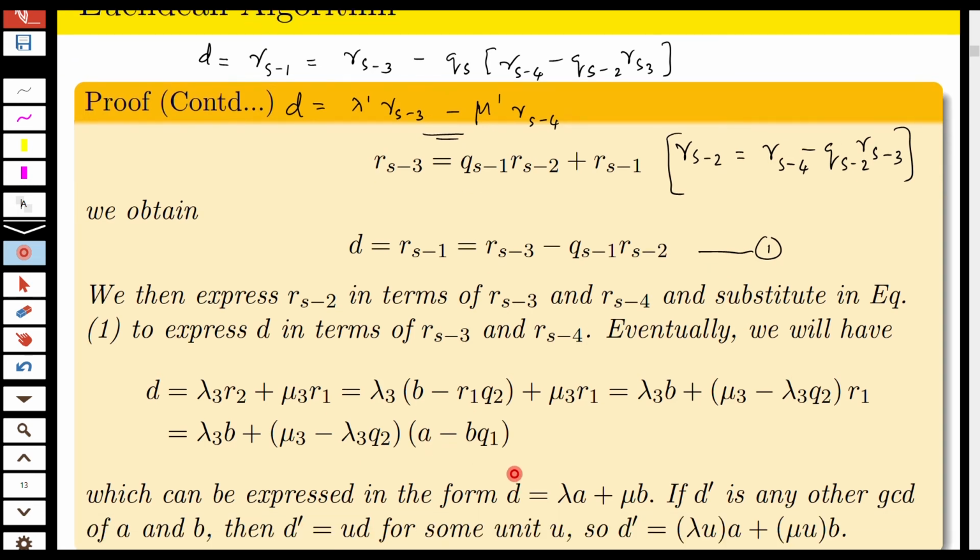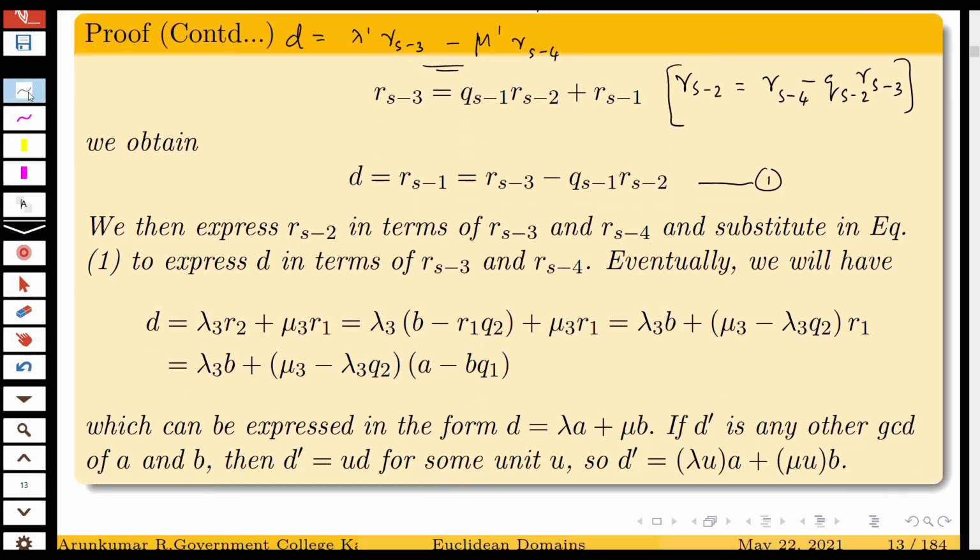So finally, this can be written as A into (mu 3 minus lambda 3 Q2) plus B into (lambda 3 minus (mu 3 minus lambda 3 Q2) into Q1).